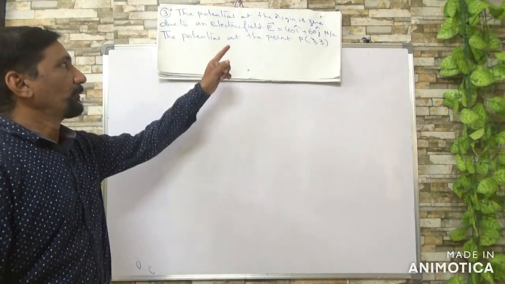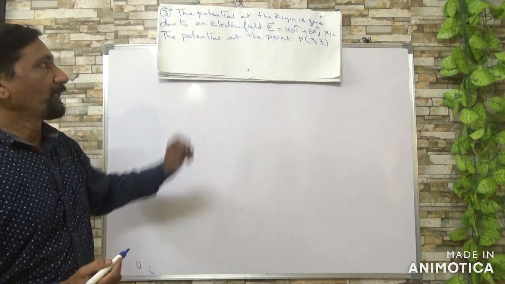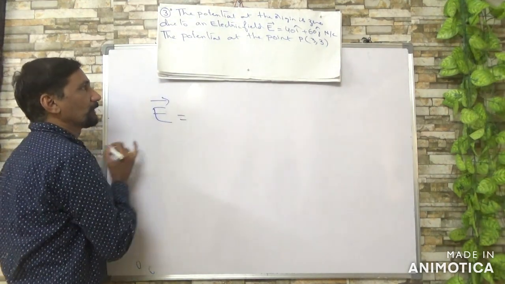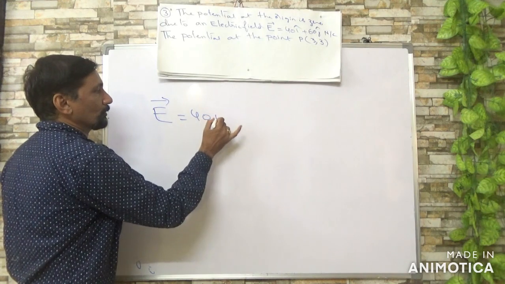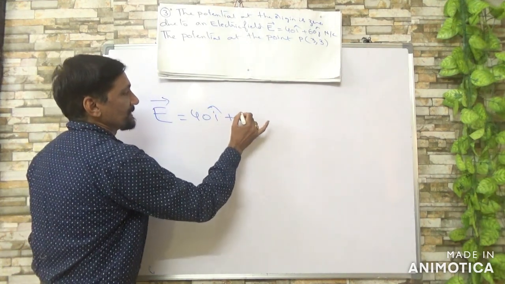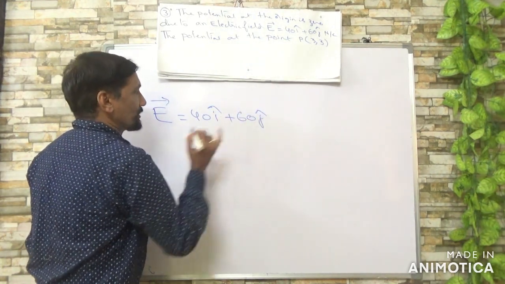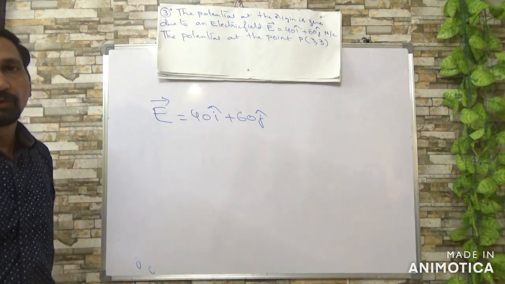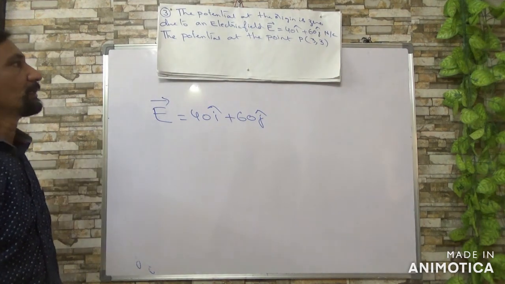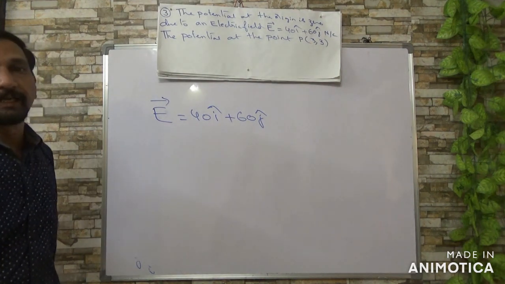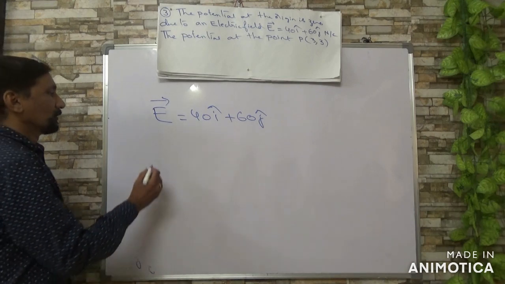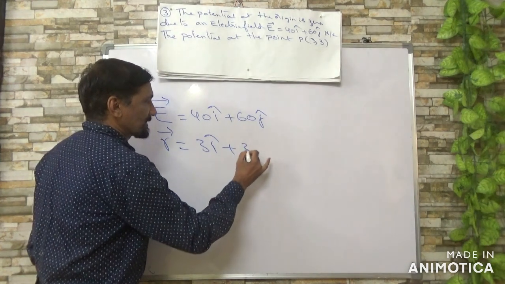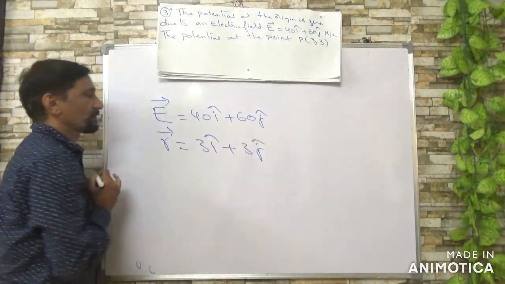Now about the given problem. You have been given the strength of the electric field vector, E bar is equal to 40i plus 60j. Corresponding units are also given in the SI system, that is Newton per Coulomb. So you want to find the potential at a particular point. The position vector given is 3i plus 3j.